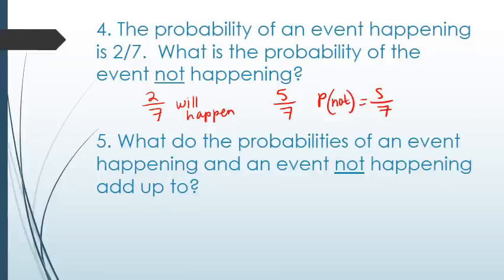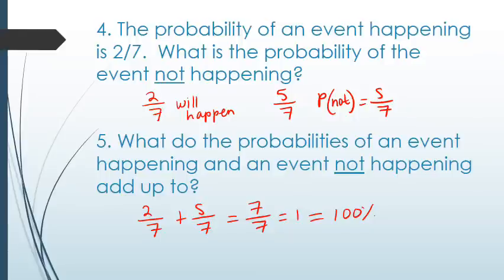What do the probabilities of an event happening and an event not happening add up to? Well, with the problem up above, you can notice that the chances of it happening, 2 out of 7, plus the chances of it not happening, 5 out of 7, makes 7 out of 7, or 1 whole. Or we could also think of 100%. So make sure when you're finding those two probabilities of an event happening or not happening, they add up to 1 whole.